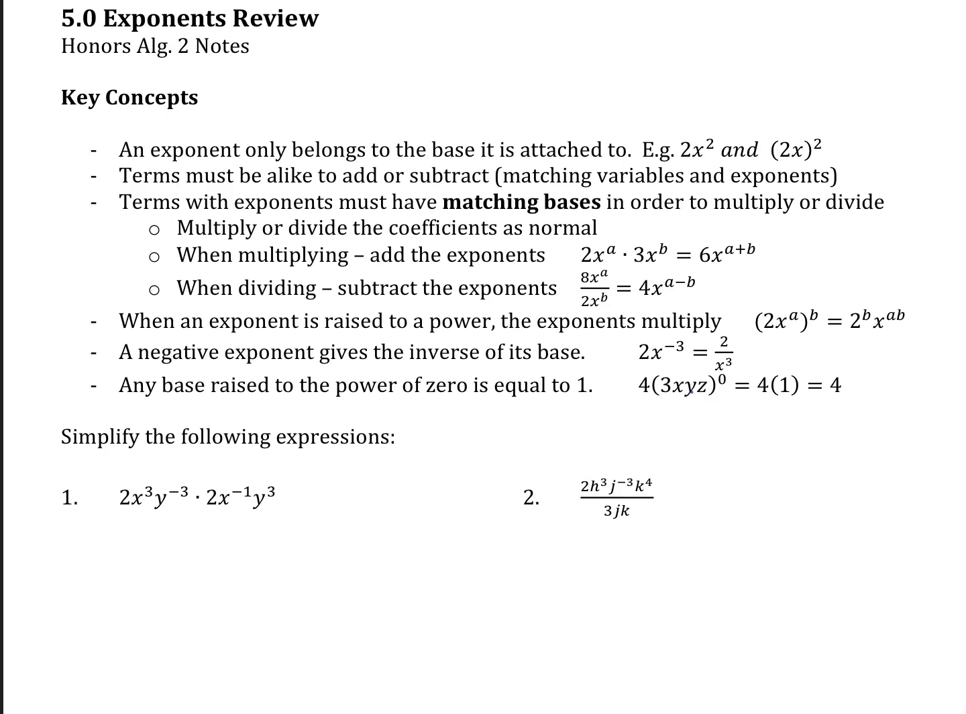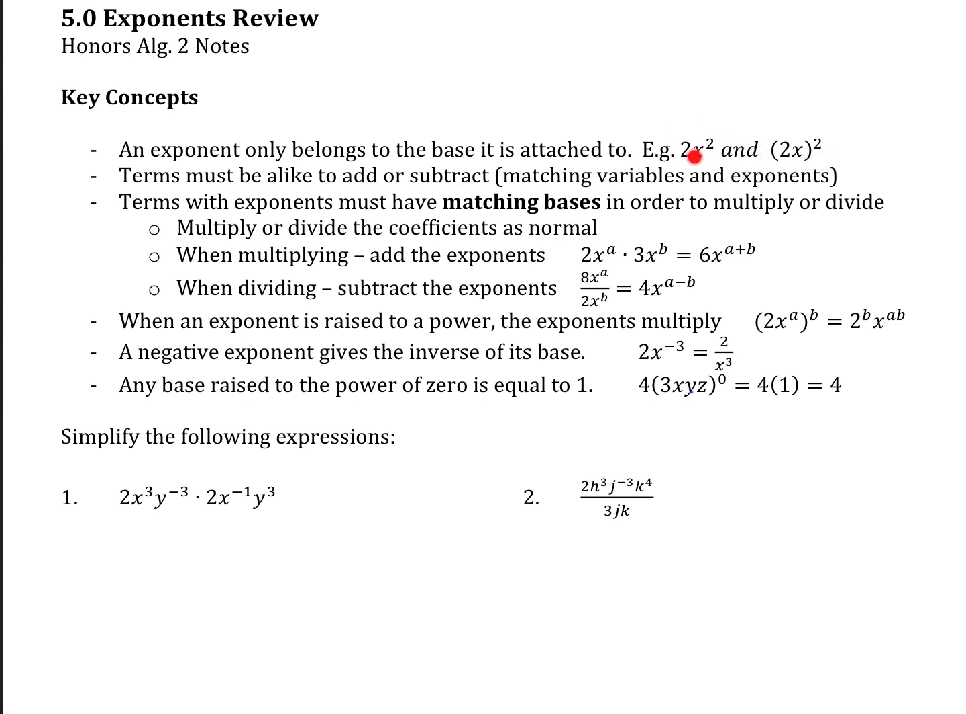Okay, to start out this chapter, like I said, we're doing some review of our exponent rules from Algebra 1, so just running through those real quickly at the top. An exponent only belongs to the base that it is attached to, okay? The base of the exponent is only the thing that's attached to the exponent. So there's a big difference between 2x squared and (2x) squared, right?